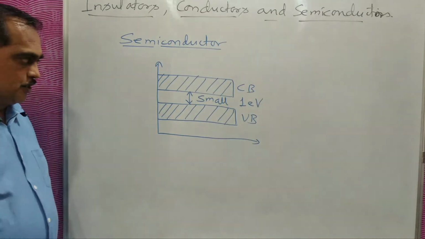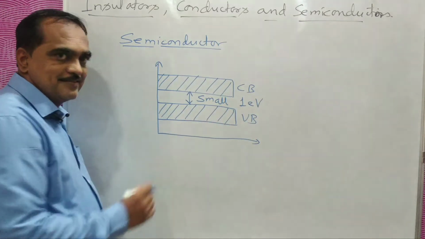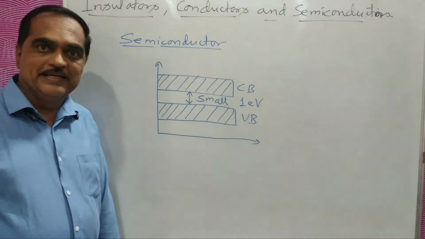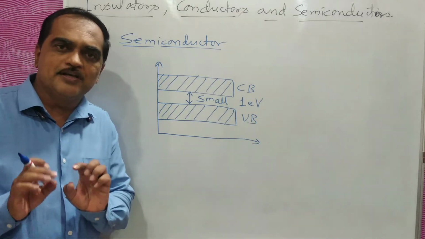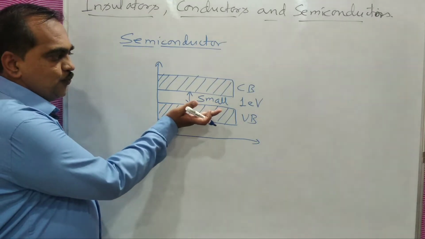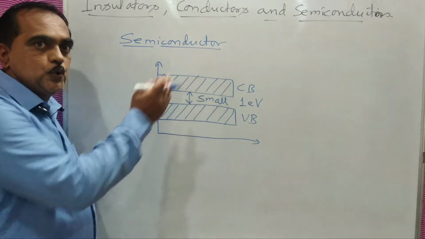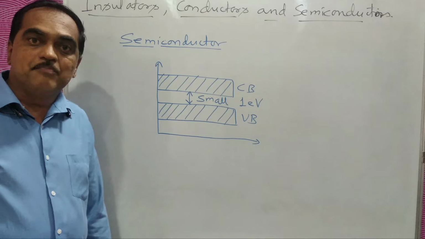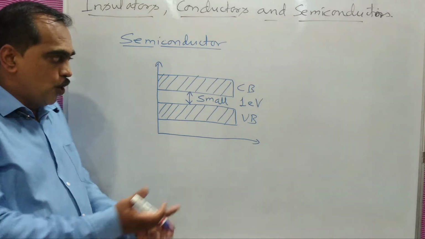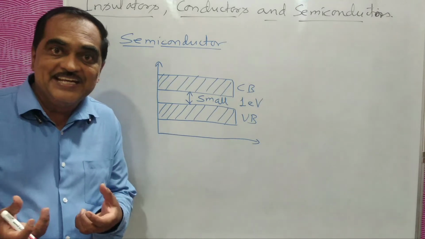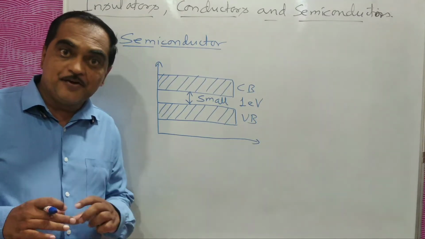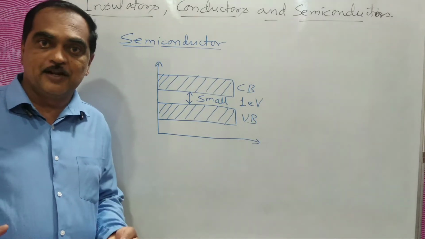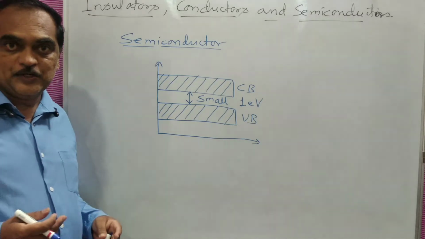That means you have many valence electrons in the valence band. If you apply a very small external energy, those valence electrons can jump into the conduction band and become free electrons. All those valence electrons can detach from their respective atomic structure, come out and become free electrons or conduction electrons.